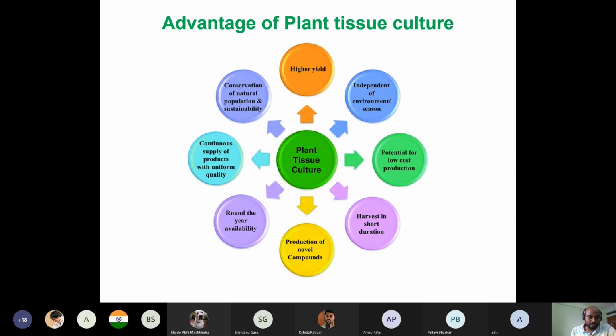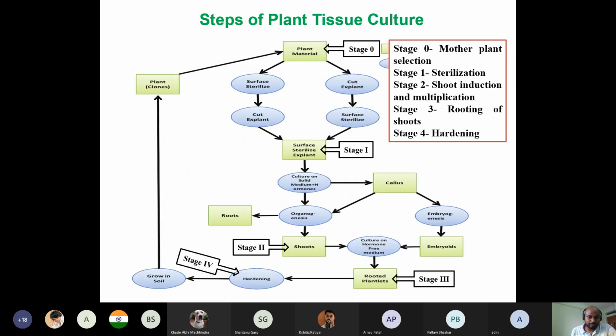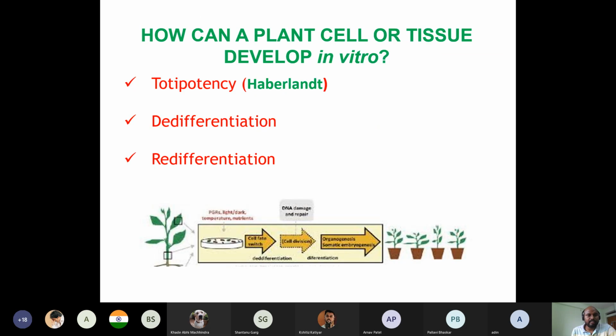So before going into the basics of the steps of plant tissue culture, let me first go through this slide. This is how a plant cell or tissue can develop in vitro. This all starts with the father of plant tissue culture, who is commonly known as Gottlieb Haberlandt, from his experiment in 1902.